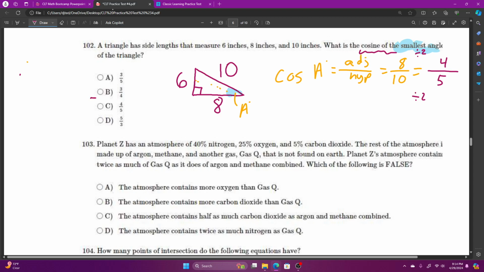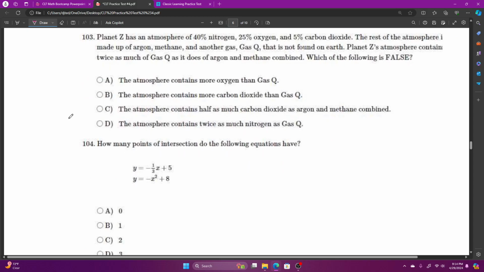I know this copy is a little bit fuzzy, but there it is. And question number 103.